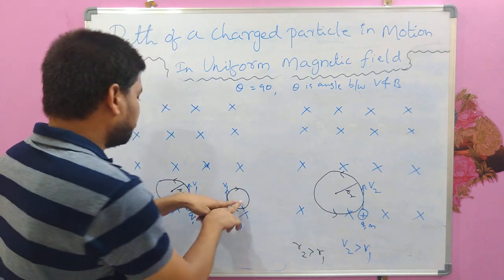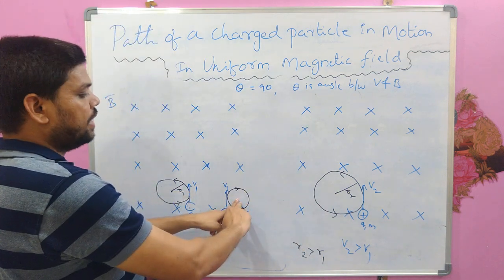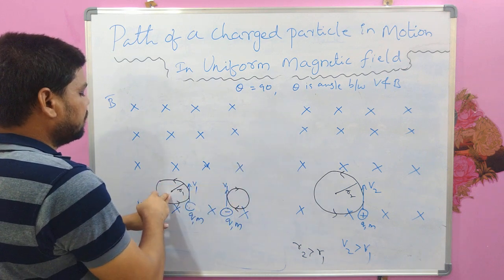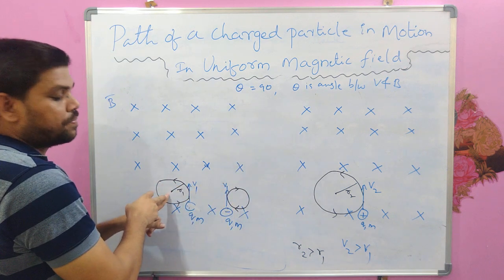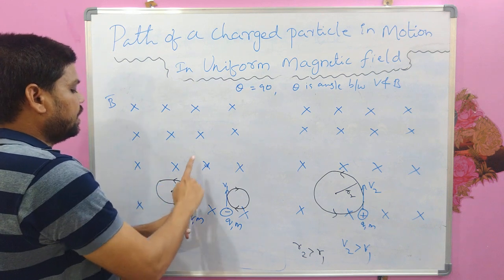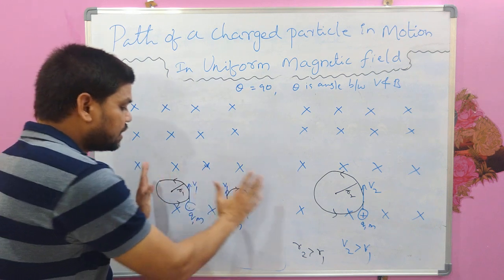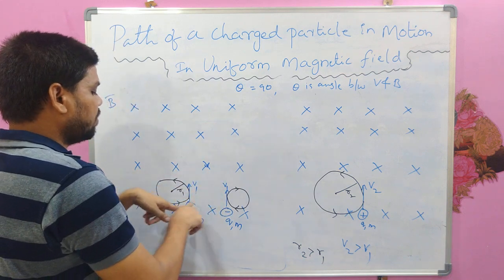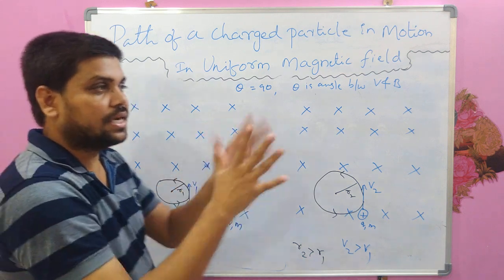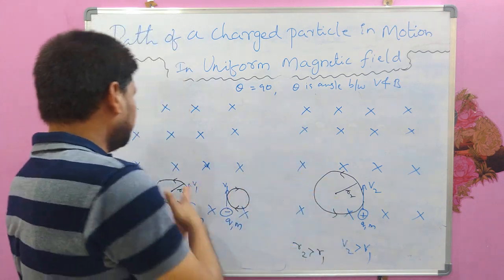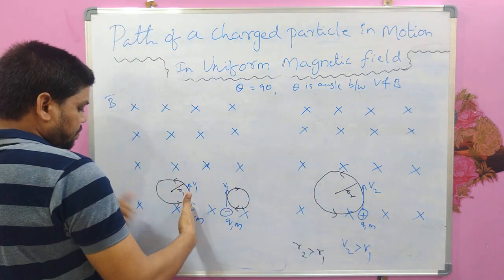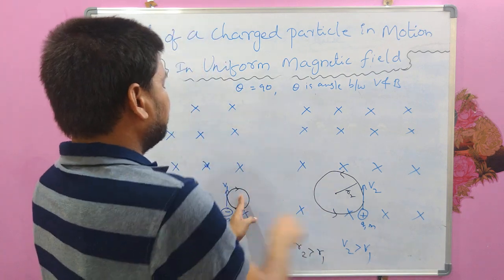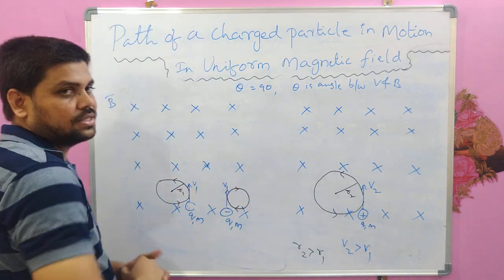So this is the circular path for the negatively charged particle entering the magnetic field at right angles, and this is the path of a positively charged particle entering the magnetic field at right angles. Both are tracing a circular path, but the force acting on those two oppositely charged particles is in different directions. In this case it is this side, and in this case it is this side. That is why this is bending this side, and that is why this is bending that side.